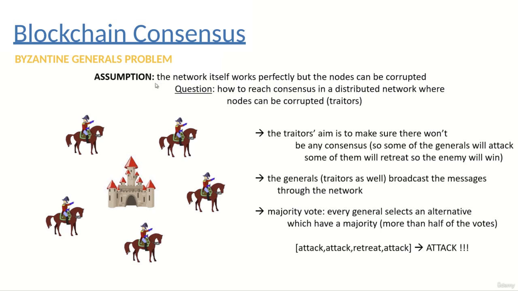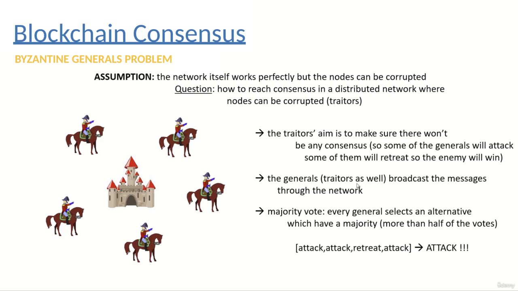The assumption in this case is that the network itself works perfectly, so the network transmits the messages, but the nodes can be corrupted. So the question is how to reach consensus in a distributed network when nodes can be corrupted, which means that the generals can be traitors. The traitor's aim is to make sure that there won't be any consensus, so some of the generals will attack and some of them will retreat, which means that the enemy will win.